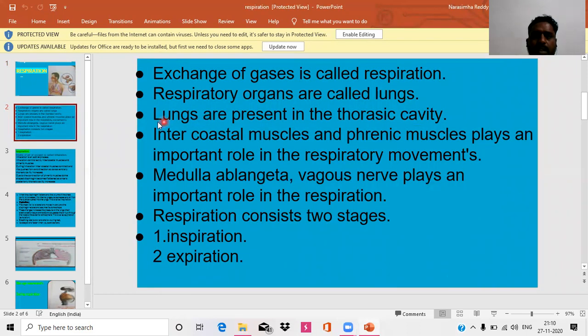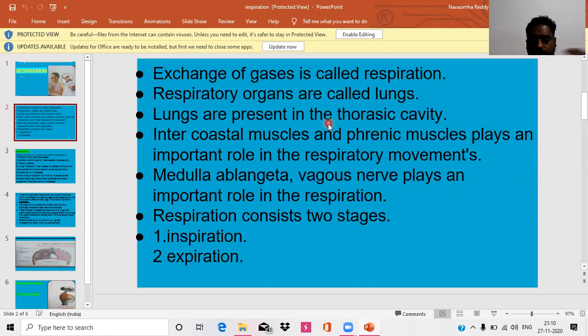The respiratory organs in human beings are called lungs. So what is meant by respiration? Exchange of gases is called respiration. What about the location of lungs? Lungs are located in the thoracic cavity.